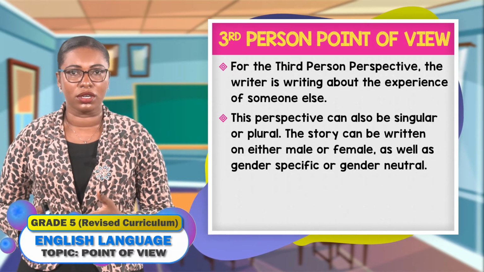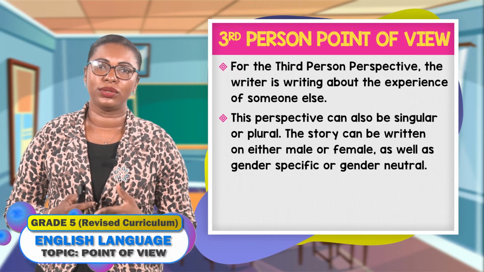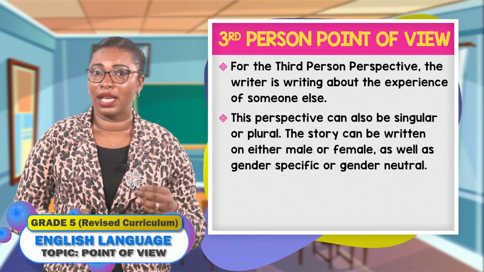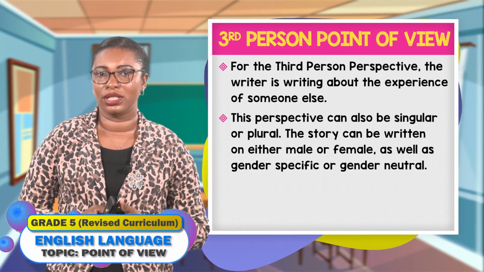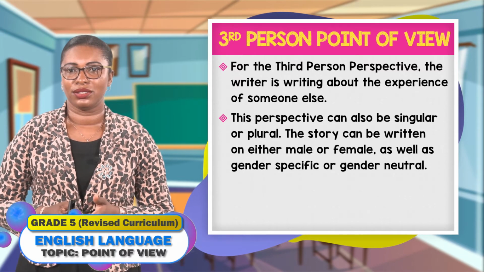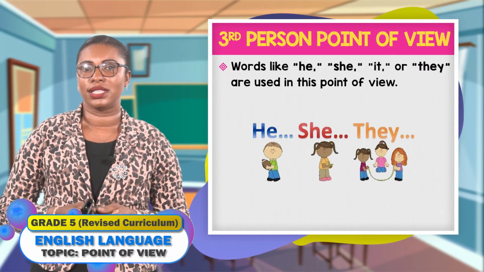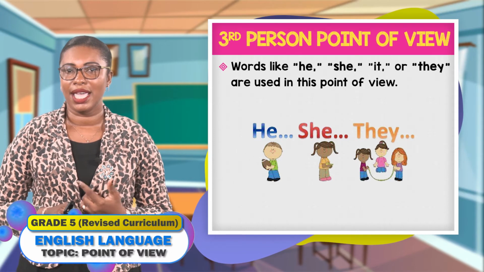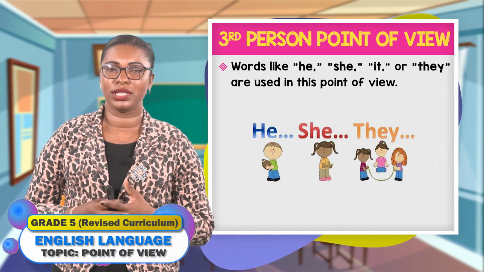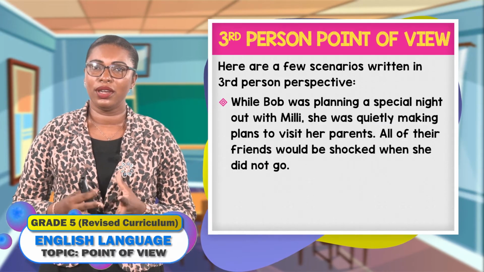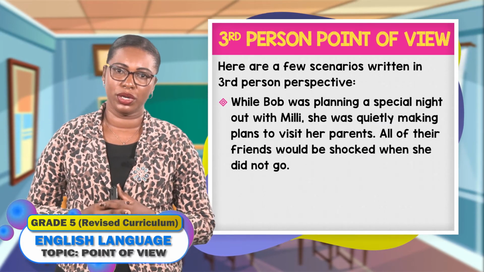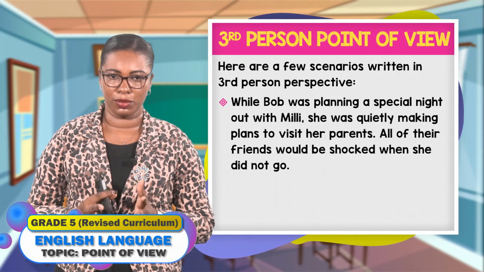And if you're a girl, you can also write about the experience of a male. You can write about what had happened to Larry or what Brian did. Okay? So it doesn't matter. Words such as he, she, it, or they are used in the third person point of view. Now here I have a few scenarios to show you writing in the third person point of view or perspective.